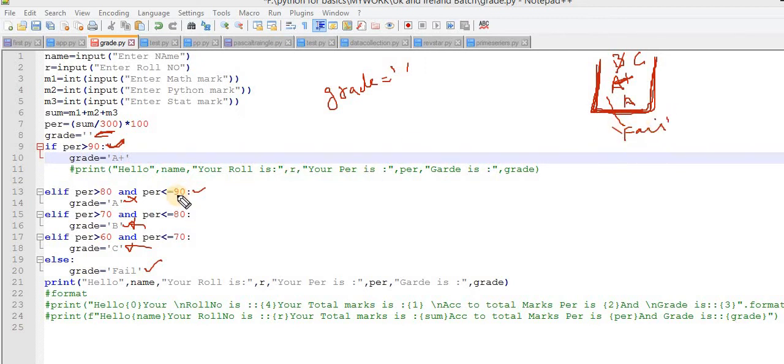Now what do I have to do? At the end of the day, at the end of the scenario, what do I have to do? I am taking this variable, and I am taking this variable.